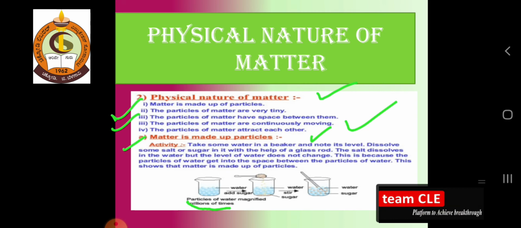Is it possible for the volume to change? No, because the salt or sugar dissolves into the water, so the volume does not change. Why? Because the particles get into the space between the particles of water, and this shows that matter is made up of particles.